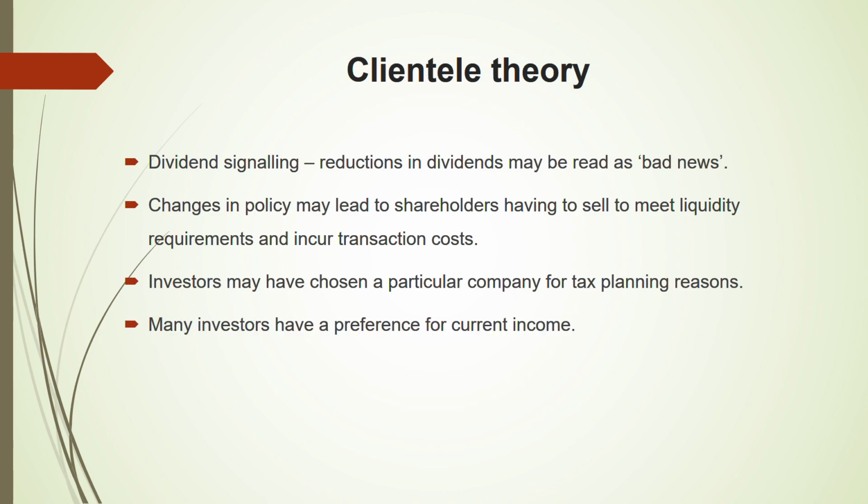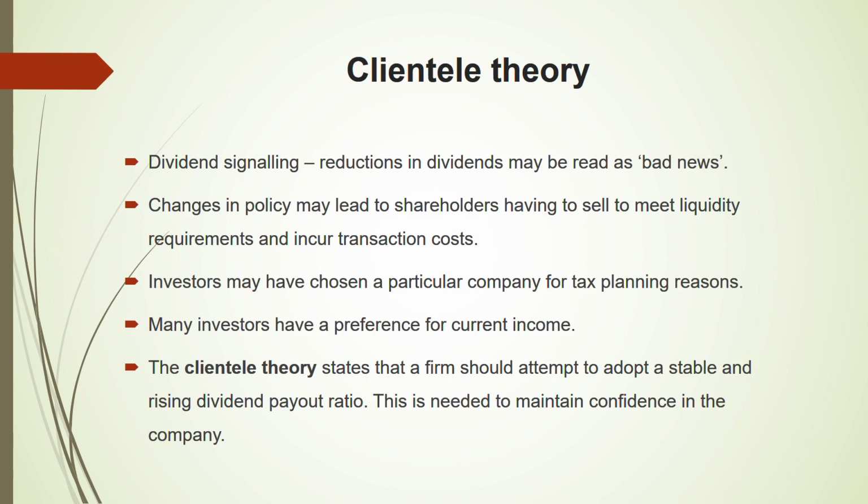Many investors have a preference for current income. What does it mean? That means they don't think about the long-term impact of the dividend policy. Neither do they want to reinvest in the business. They want to get the dividend as quickly as possible because they want to have the dividend currently. They don't want to reinvest in the business.